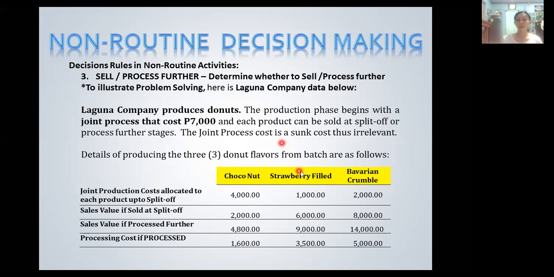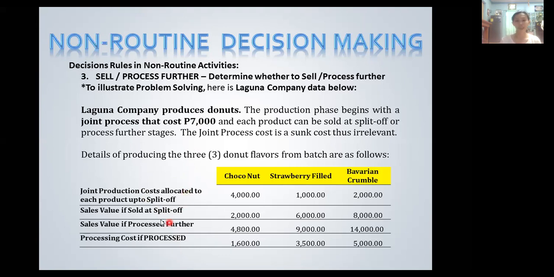The details of producing the 3 donut flavors from batches are as follows. We have the flavors, as I mentioned, Choconut, Strawberry Field, and Bavarian Crumble. The joint production cost allocated to each product up to split off is 44,000 pesos for Choconut, 1,000 pesos for Strawberry Field, and 2,000 pesos for Bavarian Crumble. So this is the joint production cost. As we mentioned, the 7,000 pesos is the sunk cost. These are irrelevant costs since they are irrecoverable.